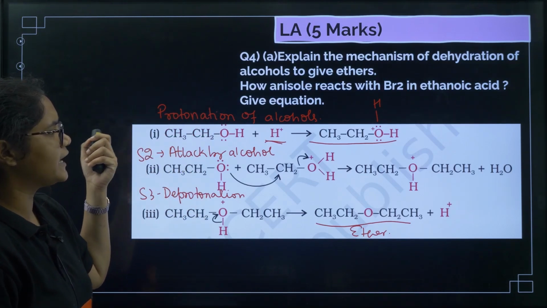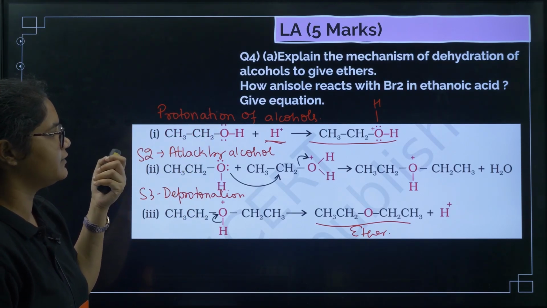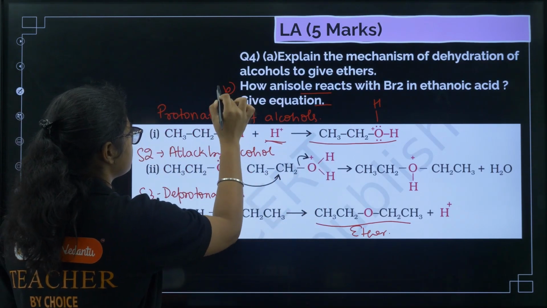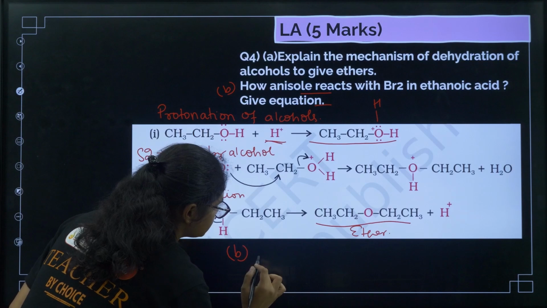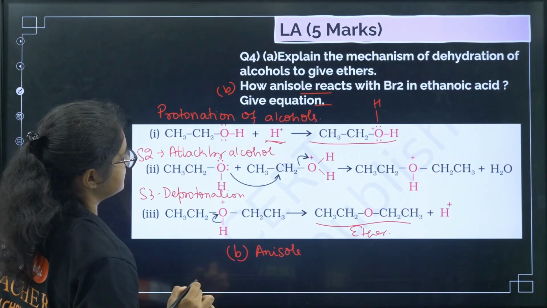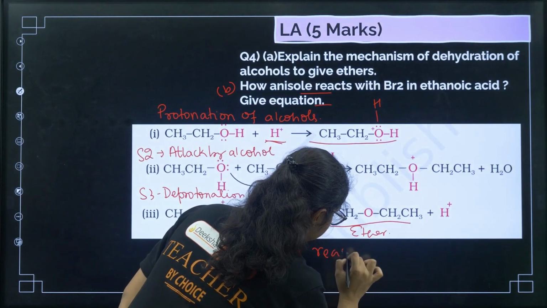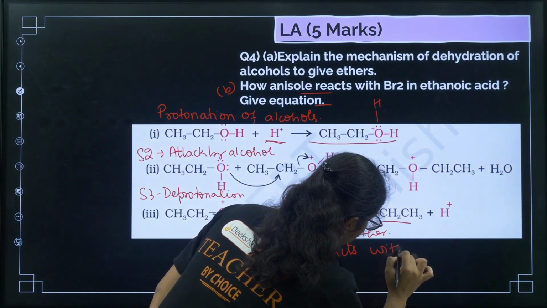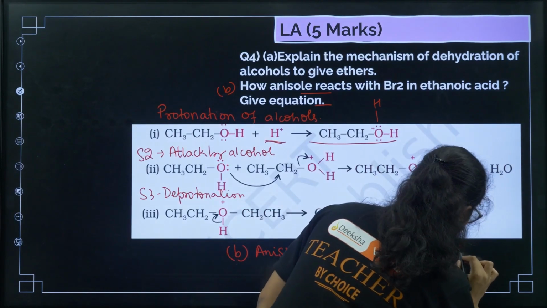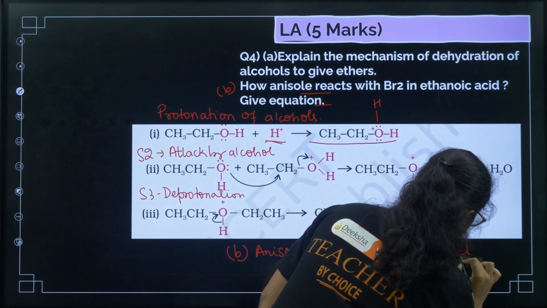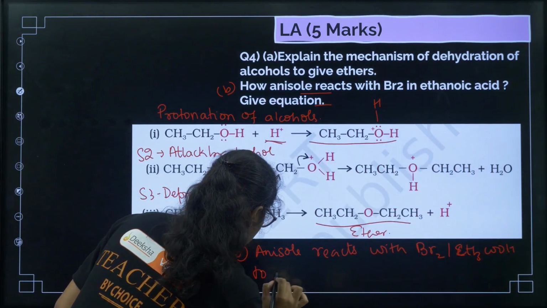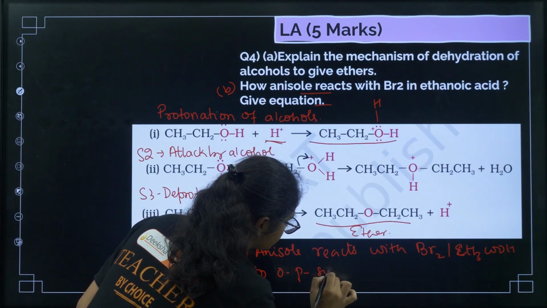Now how anisole reacts with bromine in ethanoic acid, give equation. So how anisole will react? I'll write for this question number B. Anisole reacts with bromine in ethanoic acid, CH3COOH, to give ortho and para substituted products.